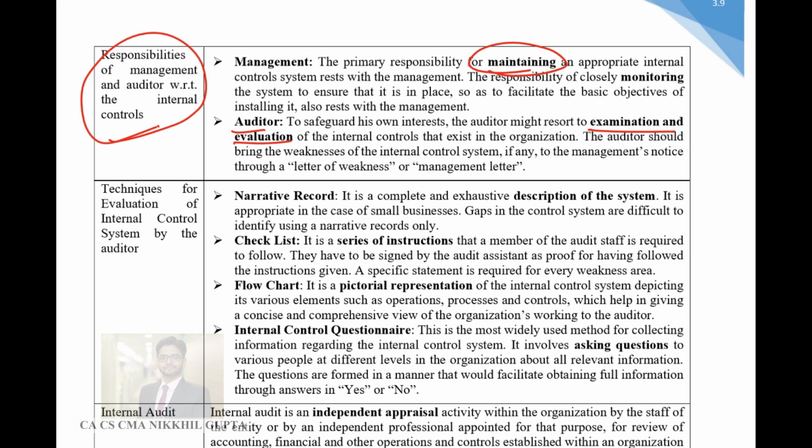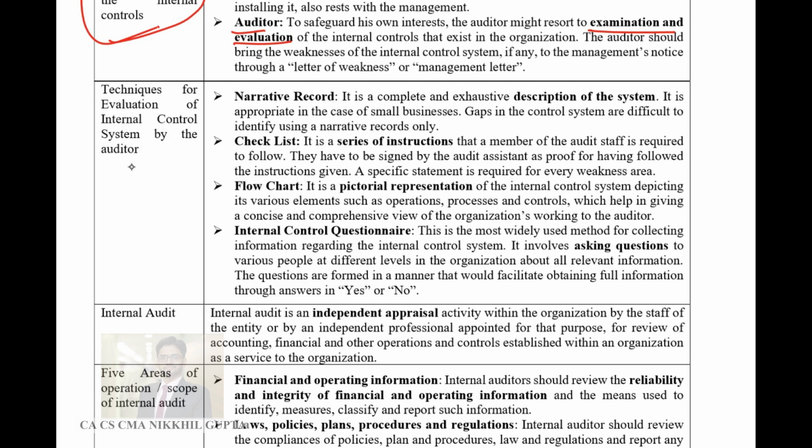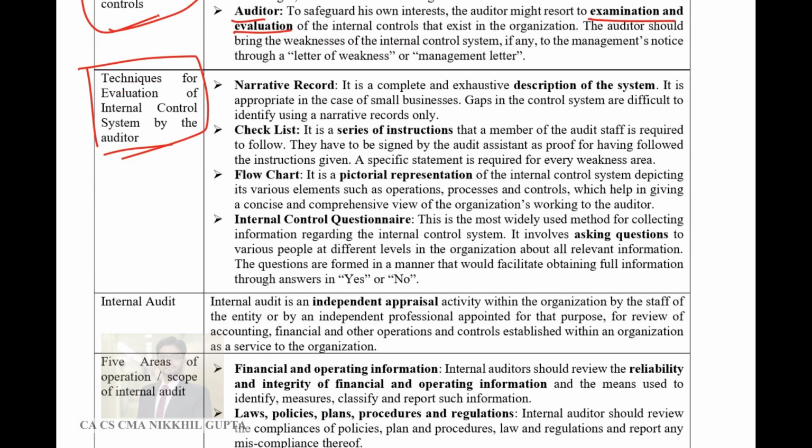So the responsibility of the auditor and the management is clearly demarcated in this respect. Both have to do different functions. What are the techniques of evaluation of internal control? If an auditor needs to check whether internal control is working fine or not, how can he check?